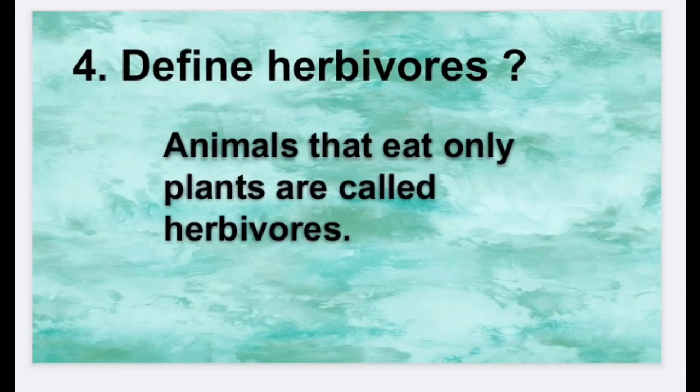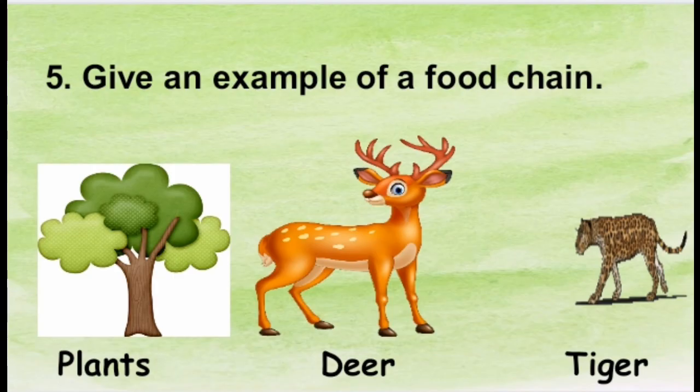Fourth one, define herbivores. Animals that eat only plants are called herbivores. Give an example of a food chain. The plant is food for deer and the deer is food for tiger.